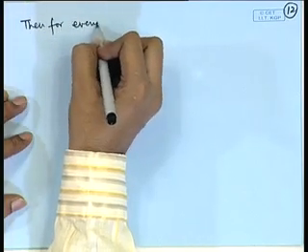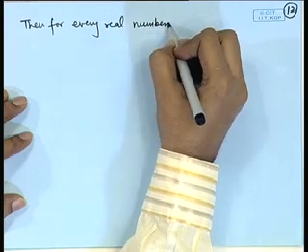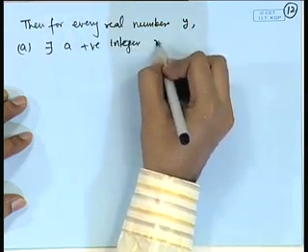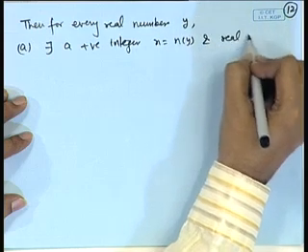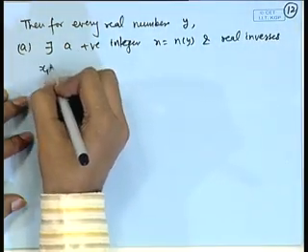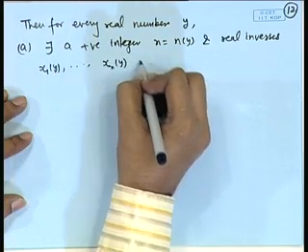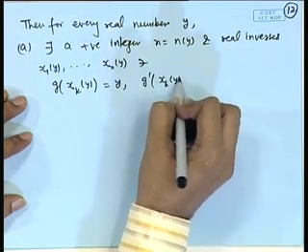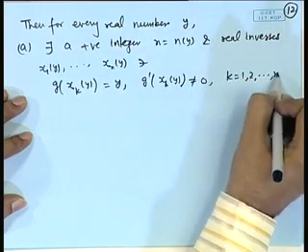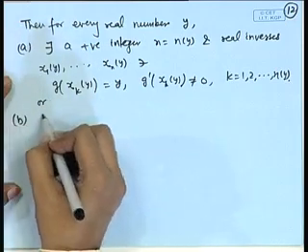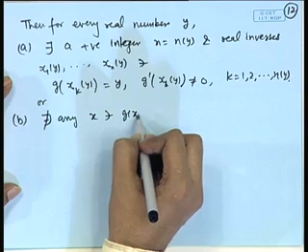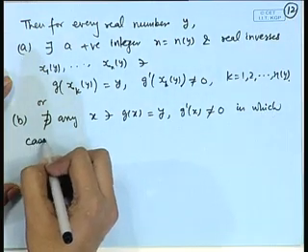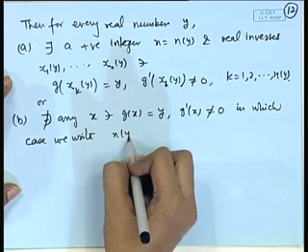Then for every real number y, there exists a positive integer n is equal to, say, n(y), and real inverses, say x1(y), x2(y), ..., xn(y), such that g of xk(y) is equal to y and g prime of xk(y) is not 0 for k equal to 1 up to n(y), or there does not exist any x such that g(x) is equal to y, g prime x is not 0, in which case we write n(y) is equal to 0.